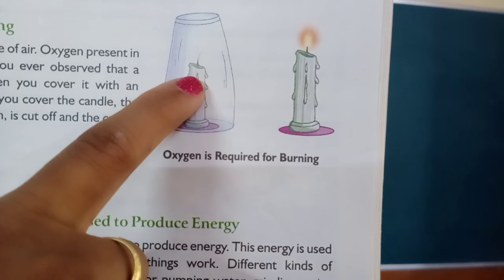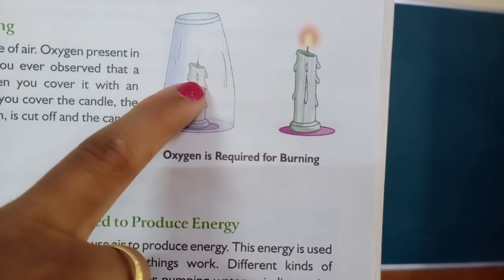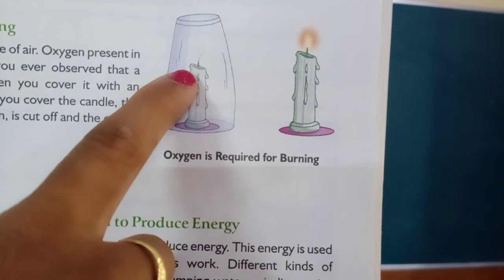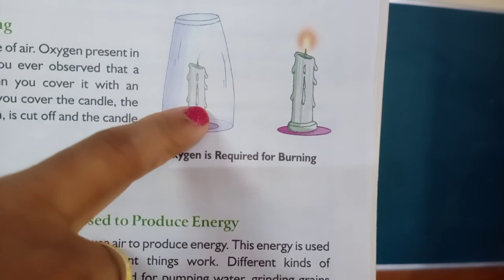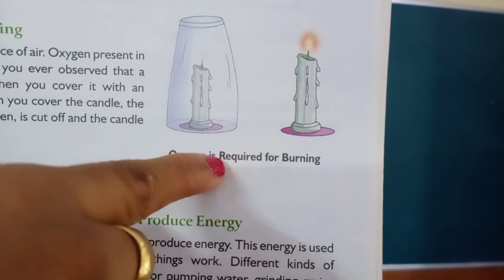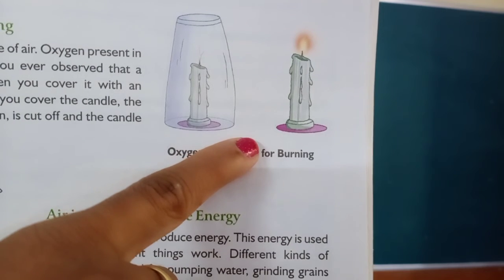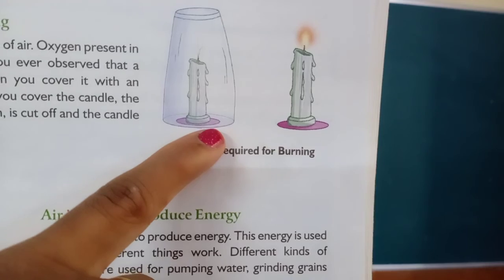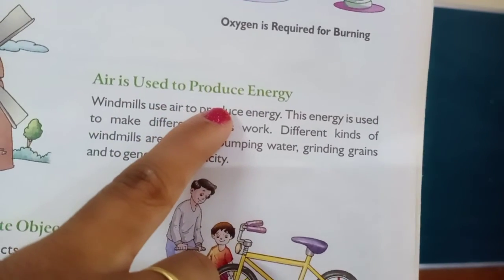Why is the candle not burning, children? The supply of air is stopped. The air is not entering into the glass, so the supply of air is stopped, and you can observe no burning of the candle. By this small experiment we can say that oxygen or air is necessary for burning the candle or any object. Okay, children. Now let us see the next one. Air is used to produce energy.